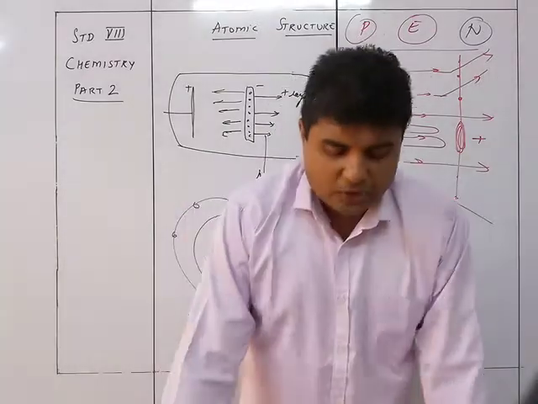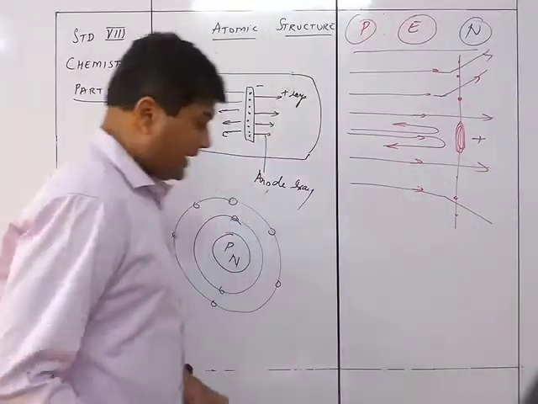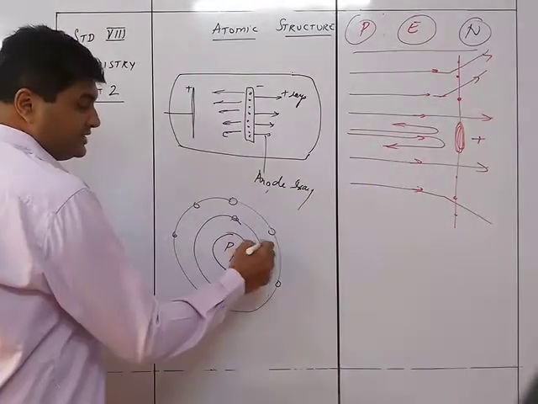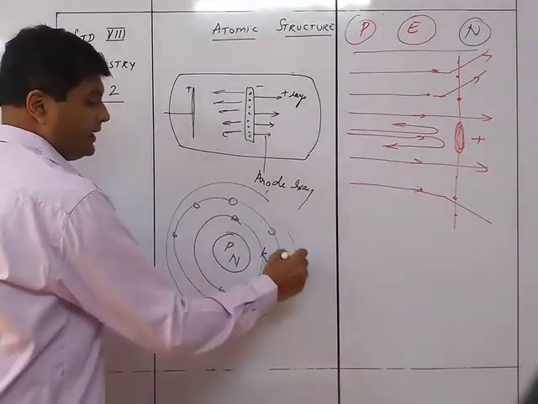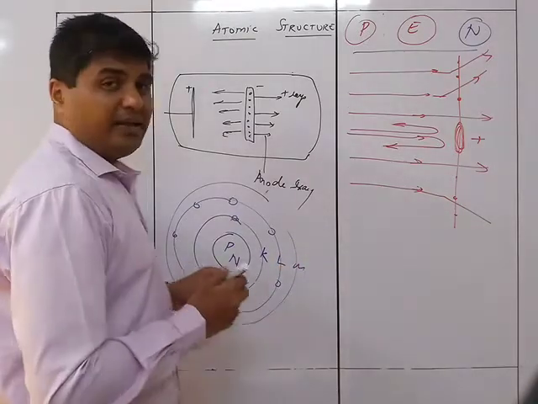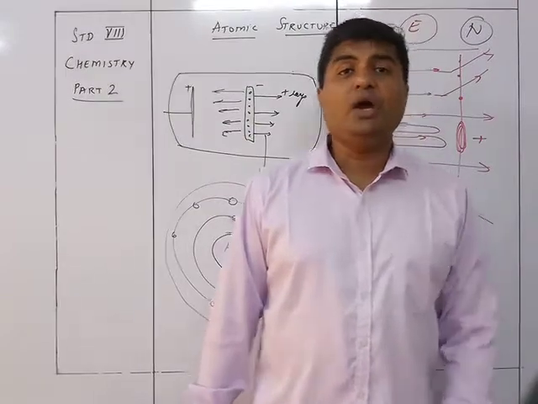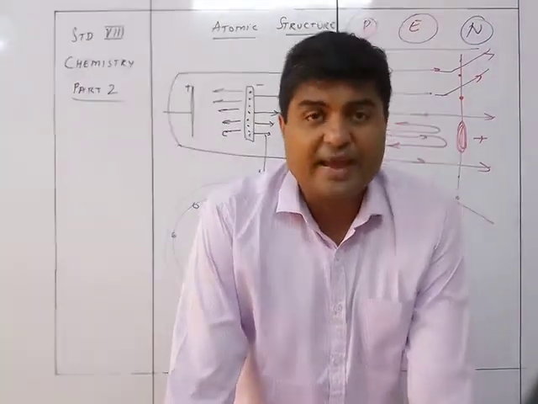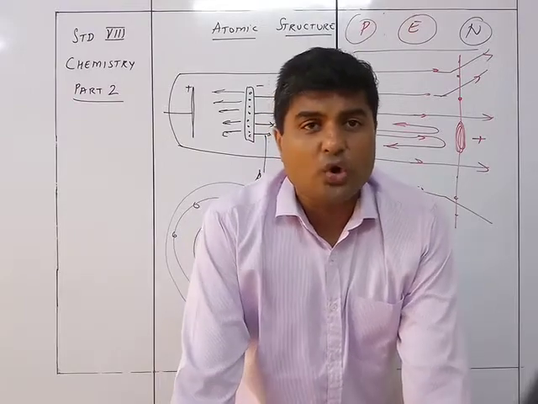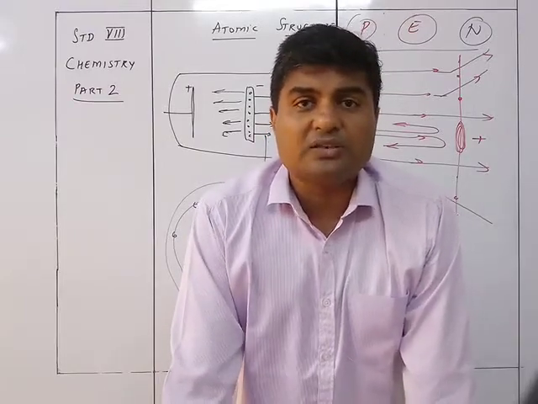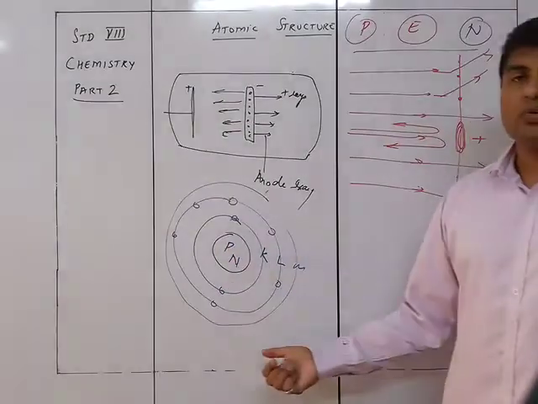The energy levels 1, 2 and 3 are represented by the integers n or as K, L, M, N. So it is this way, that this is the K shell, this is the L shell, then there is one more shell M, and then N, and so on. So the electrons are revolving in shells called energy levels. Each and every energy level has an energy of its own, due to which the electrons are not going to spiral into the nucleus.